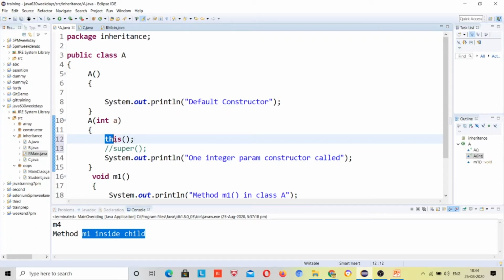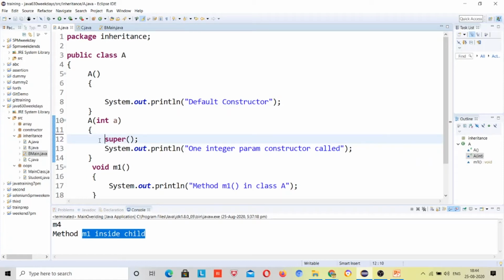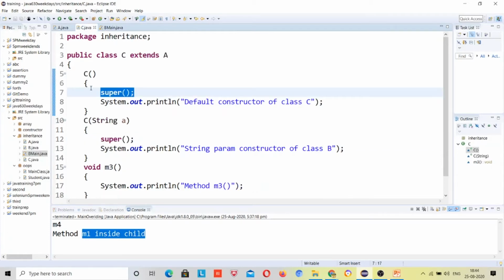So which constructor will it find? The same constructor with no parameters, the default constructor. If you write super, or if you do not write it, it is written by default. You write it or not inside your code, so this will be calling the superclass default constructor. That's the basic difference, the name itself says. So suppose I write here super and just remove it.